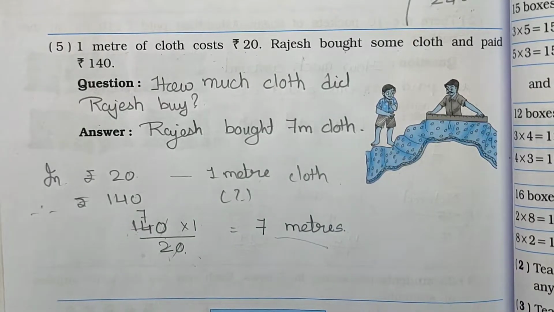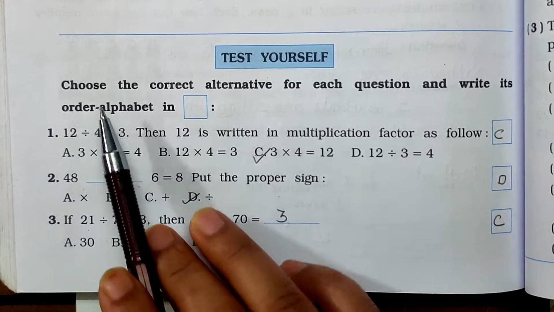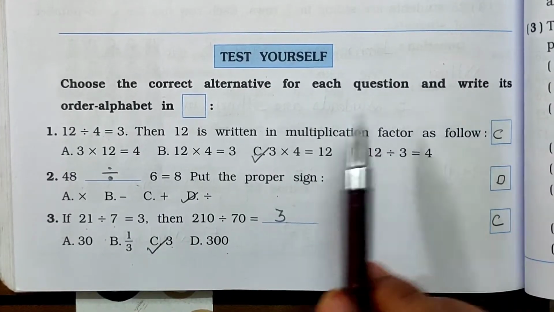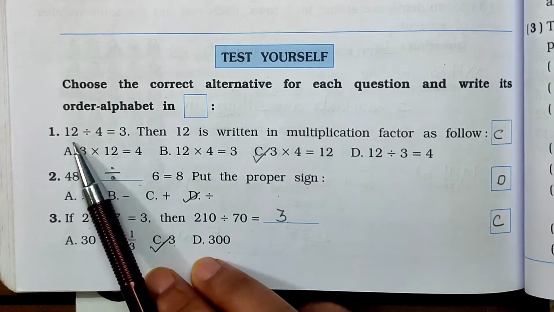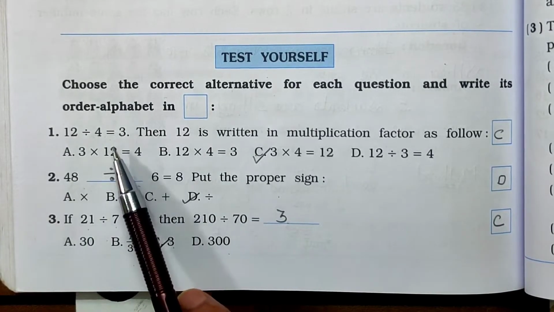Now see the test yourself. Choose the correct alternative for each question and write its alphabet in a box. See the first question. 12 divided by 4 is equal to 3. 4 3s are 12. So answer is 3.